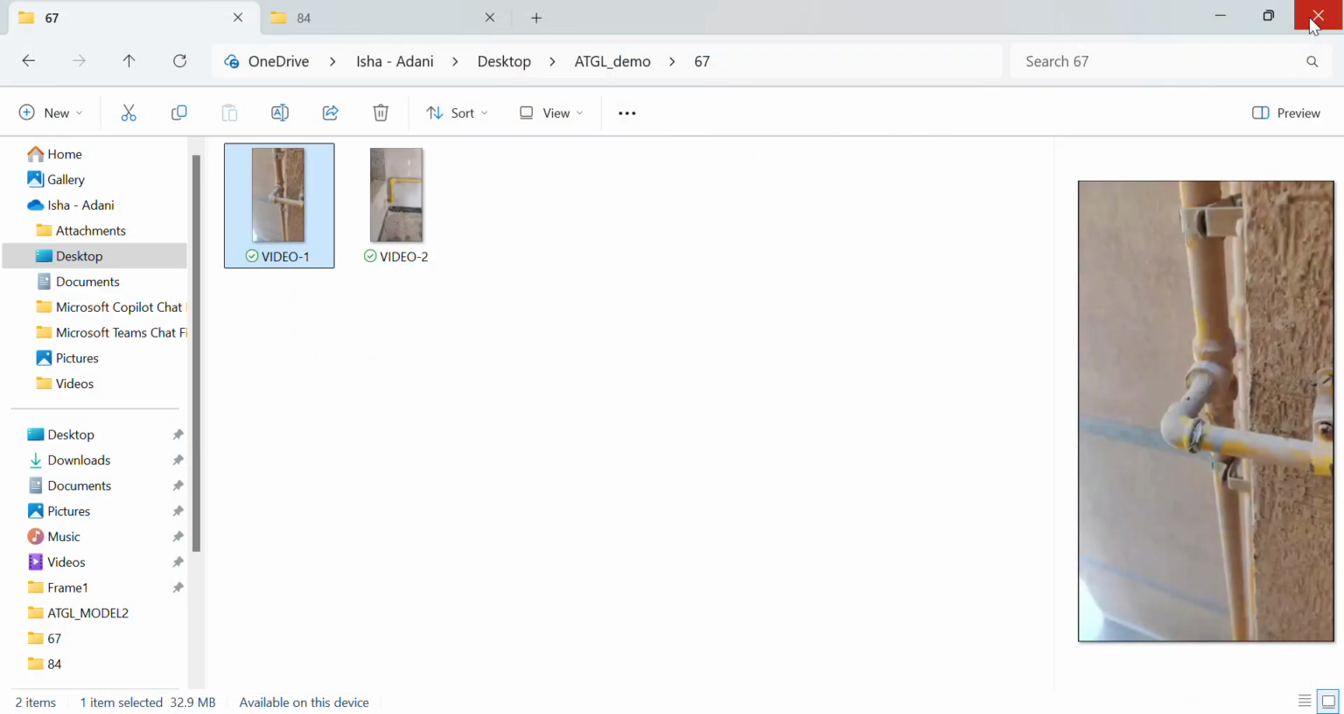This was our first video. The first half of the video contains the outer area of the flat, whereas if you see the second half, it contains the inner area.